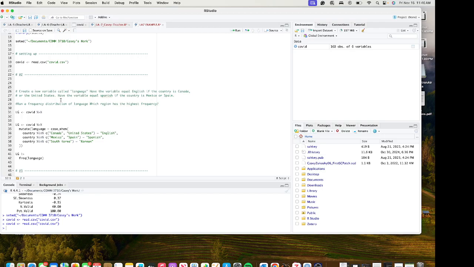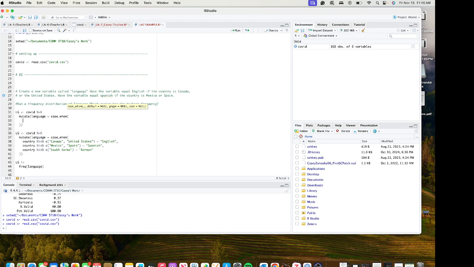Whenever I'm creating a new variable, I'm going to use the mutate function. So mutate to create a new variable. This new variable is called language in this case, but for you it will be called something else. I'm going to assign language to various cases using the case_when function.